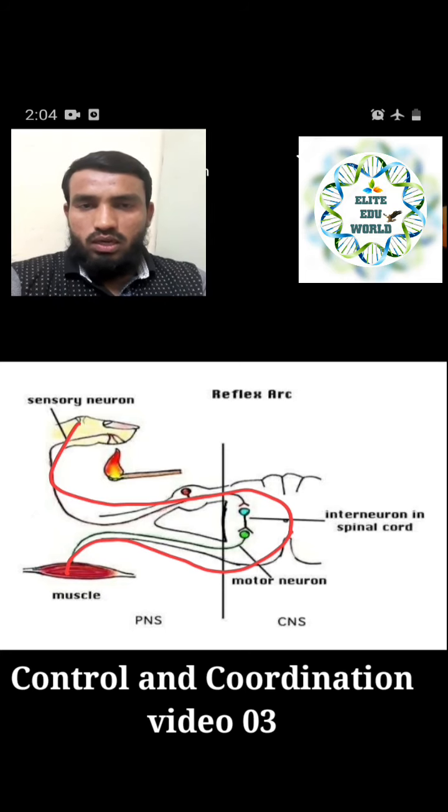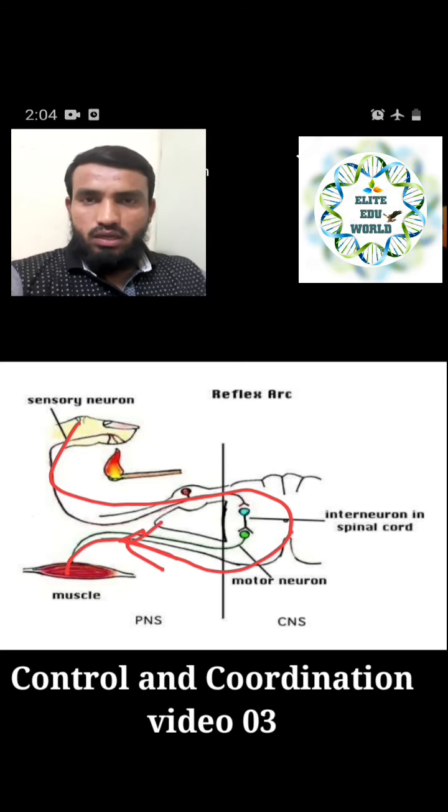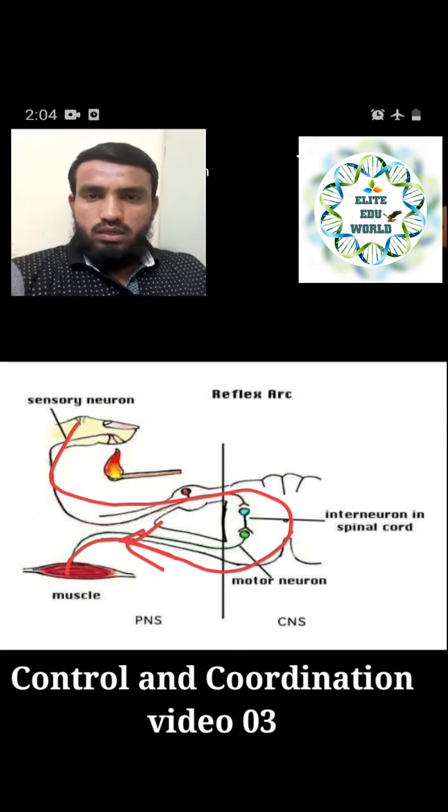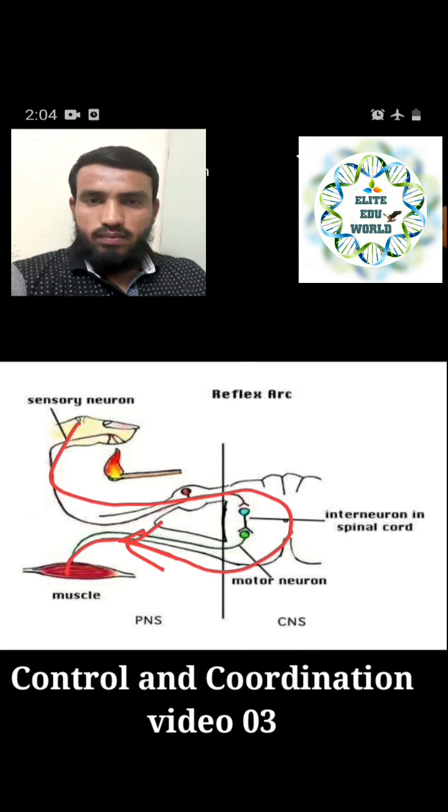So from the motor nerve the message will be given to our muscles, and the muscles will contract and our hand will be moved, because our muscles have a special kind of protein, that is contractile protein, so they can move. It will contract and immediately our hand will be removed from the heat area or hot area. So that is called a reflex action or reflex arc, right.